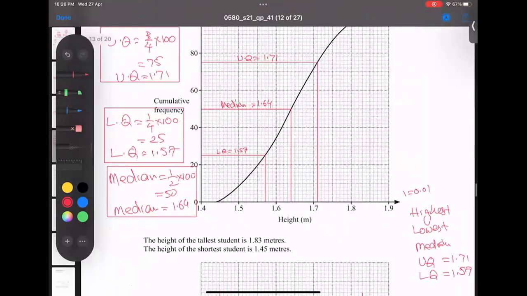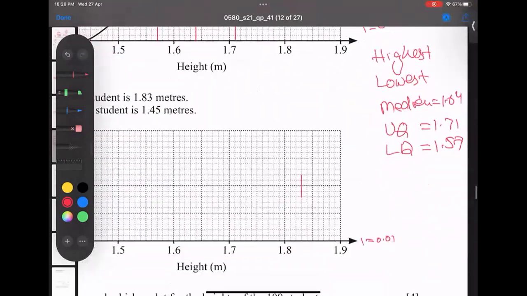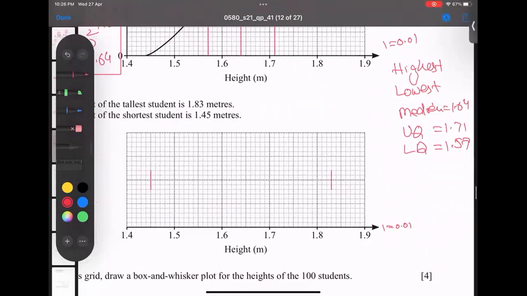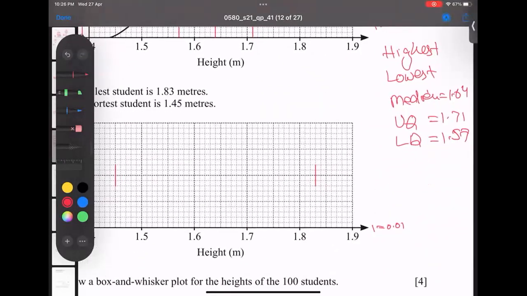So now 1.64, 1.64. I think we are close to the answer now. So where is 1.57? 5 is here and 7 is here. So I make a line. 1.57 done. Now 1.71. 7 is here and one box onwards.